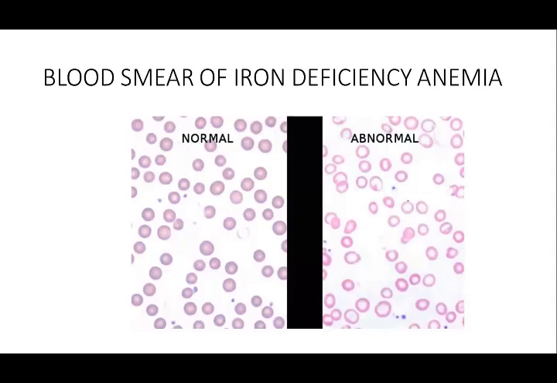So this is a blood smear of iron deficiency anemia. On the left is the normal blood picture. On the right side is abnormal. You can see the RBCs are looking vacuolated. There is less amount of hemoglobin, so they look vacuolated.